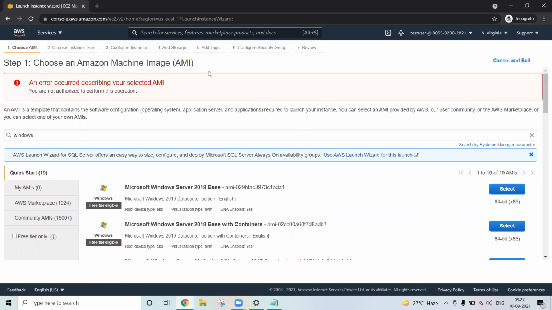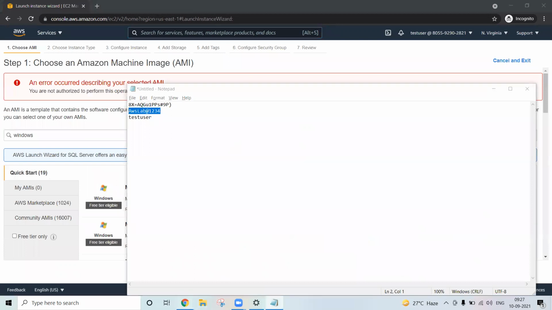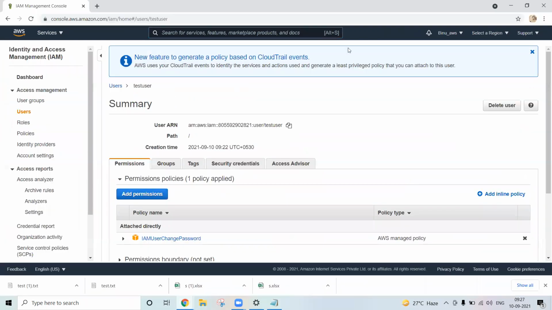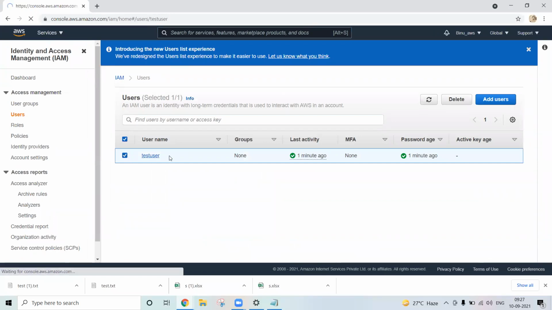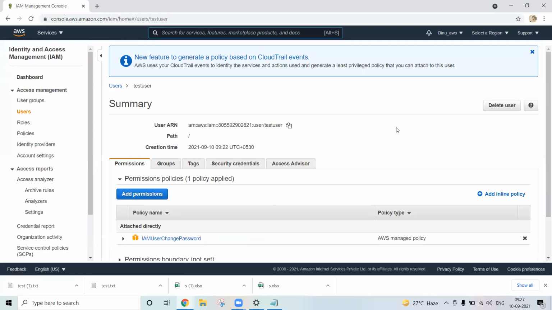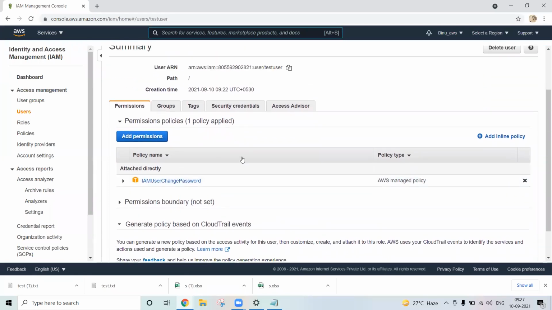So now let's give some permission for that. How can we do that? Go to your account, the one who created this account. Now go to the users. Now select this user. Now click the user and come to the permissions. You can add the permission over there.